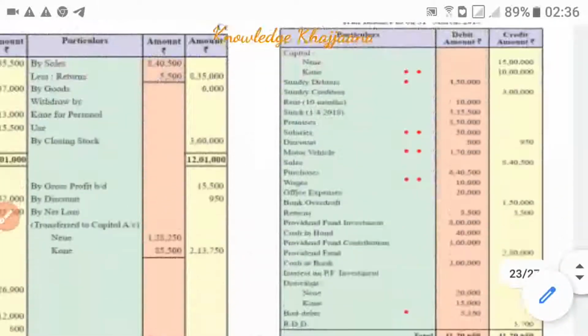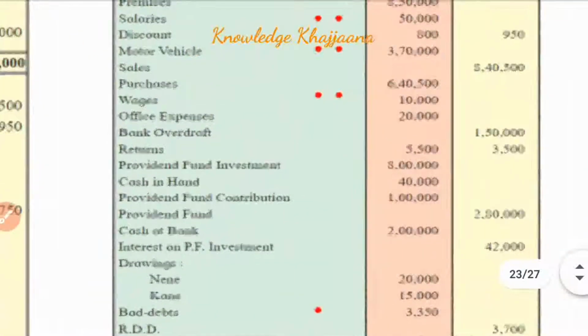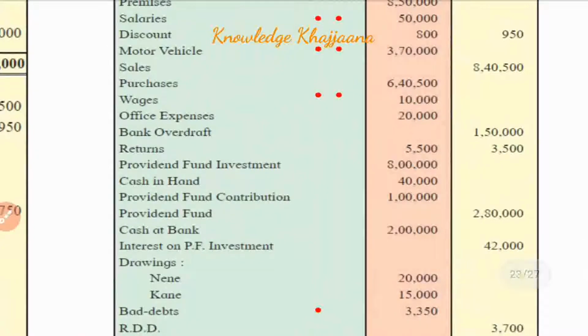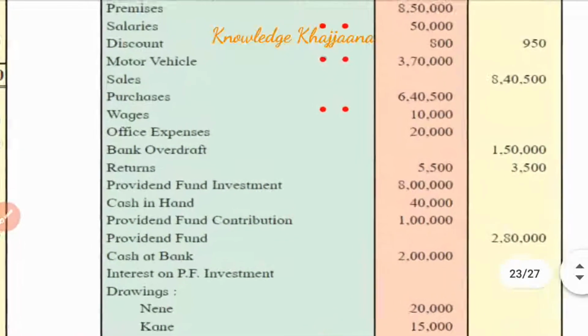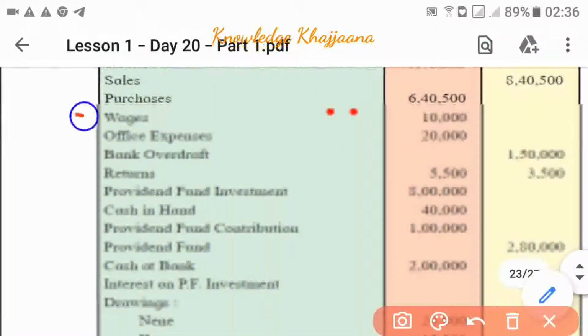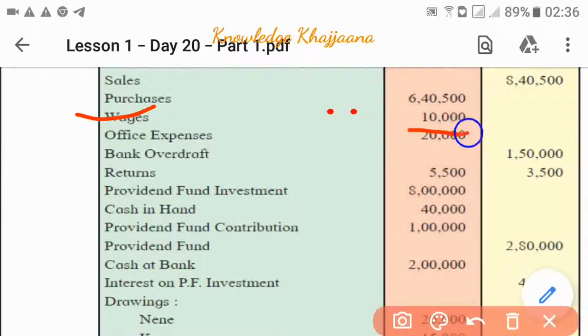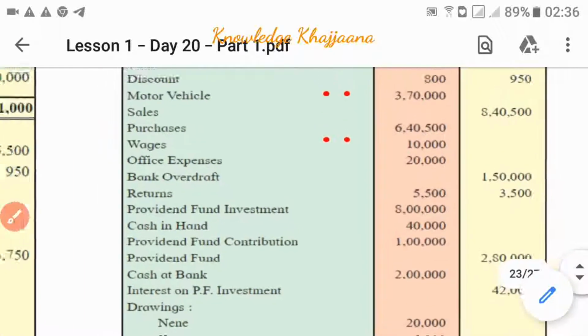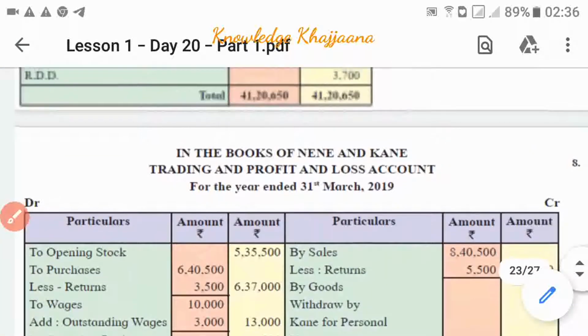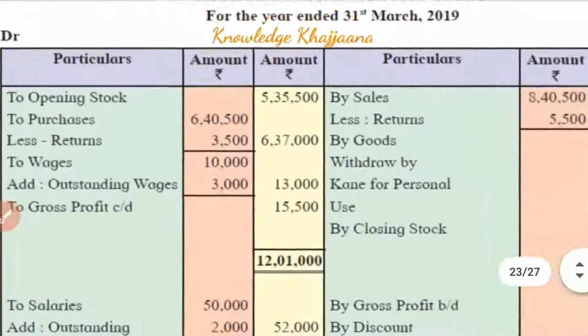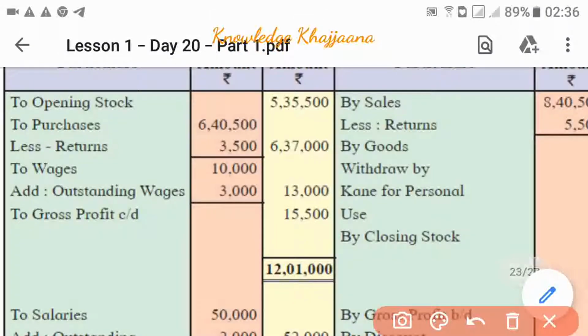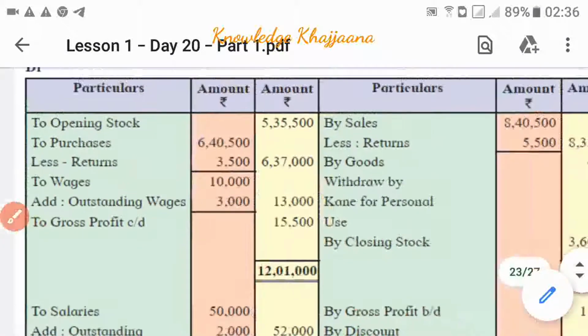Next, wages, rupees 10,000. But there is an adjustment against wages, so wages should be recorded on the trading account debit side in the inner column. Trading account debit side, to wages amounting to rupees 10,000.